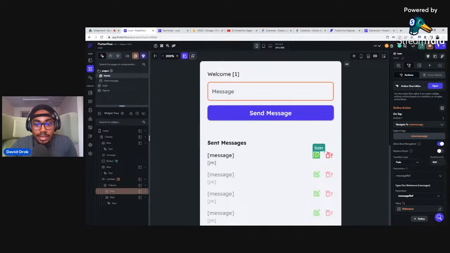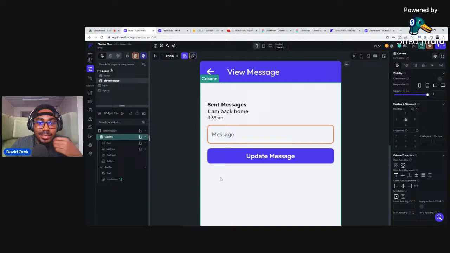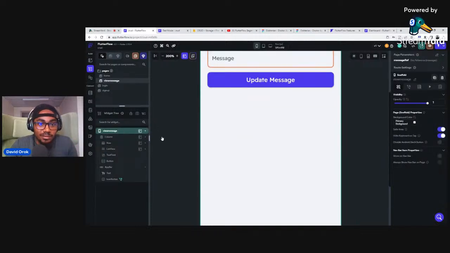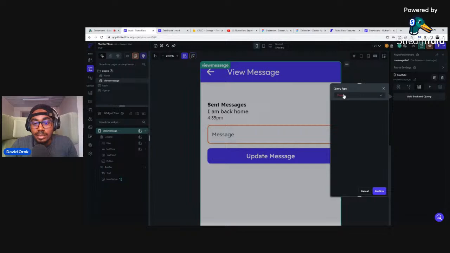What we need to do again is go to that view message screen and catch the thing that we have brought in there. So we can click on the scaffold itself, click on query, and then add a backend query. Click on the type of query. Now we want to do document from reference. So I'm going to click on document from reference.